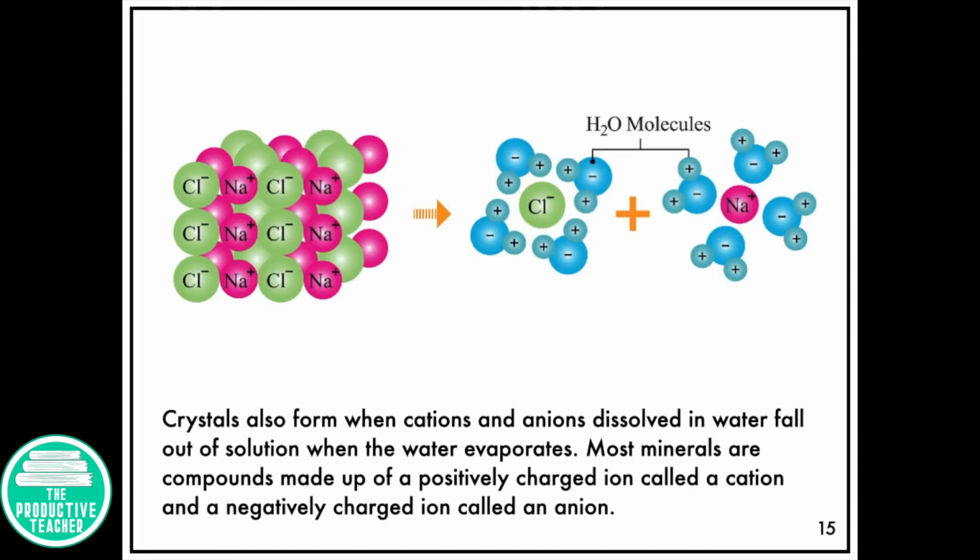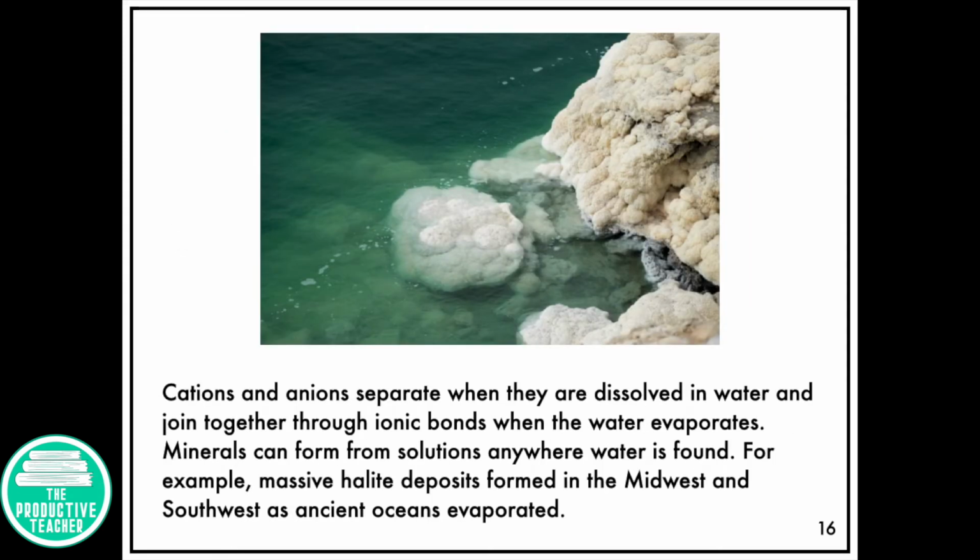Crystals also form when cations and anions dissolved in water fall out of solution when the water evaporates. Most minerals are compounds made up of a positively charged ion called a cation and a negatively charged ion called an anion. Cations and anions separate when they are dissolved in water and join together through ionic bonds when the water evaporates. Minerals can form from solutions anywhere water is found. For example, massive halite deposits formed in the Midwest and Southwest as ancient oceans evaporated.